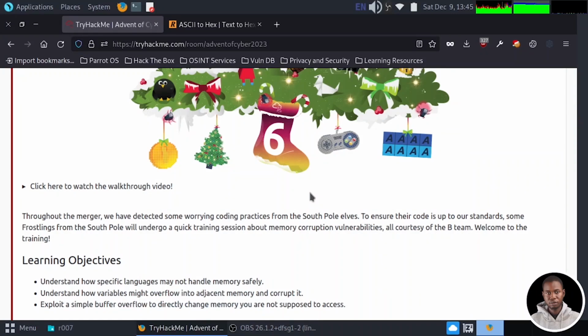In today's video, we will be exploiting a simple buffer overflow and we have the following objectives in mind. First, we want to be able to understand how specific languages may not handle memory safely. Secondly, we want to be able to understand how variables might overflow into adjacent memory, thereby corrupting that memory. And lastly, we want to be able to exploit a simple buffer overflow to directly change memories we are not supposed to access. So without further ado, let's get started.